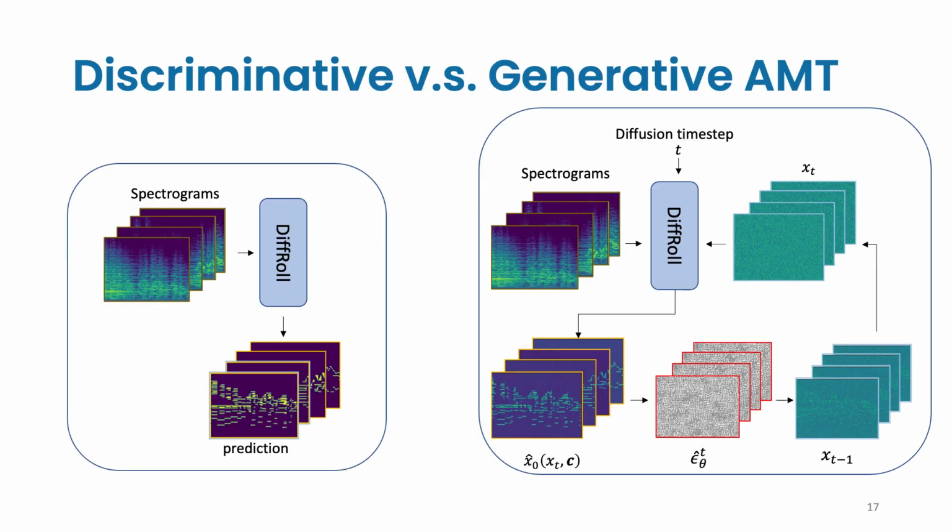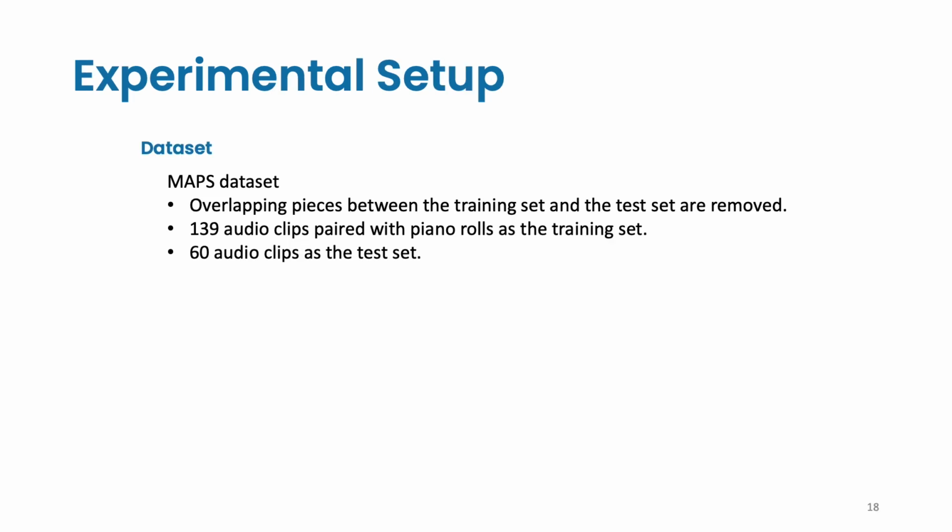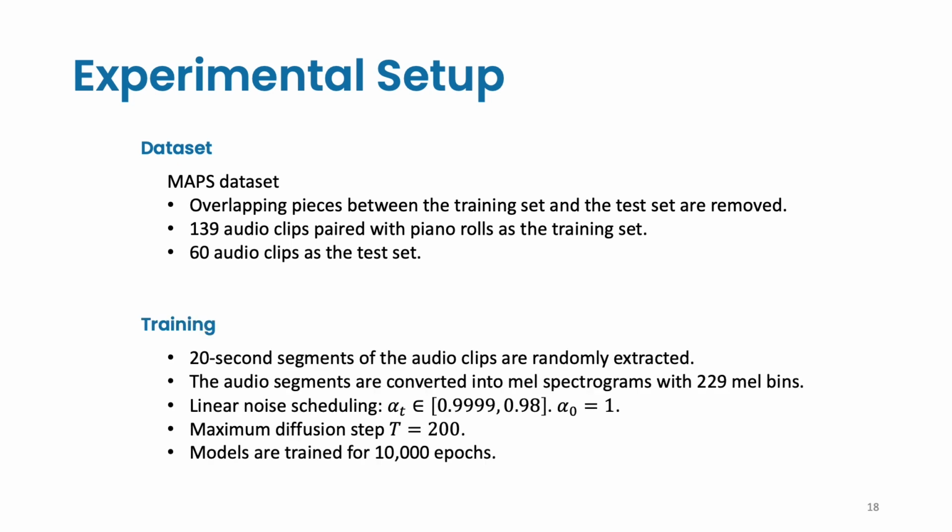Now, we want to compare the transcription accuracy between discriminative AMT and generative AMT. We use the MAPS dataset in our experiments. Following the existing conventions, we removed overlapping pieces between the training set and the test set, resulting in 139 training samples and 60 test samples. During training, 20-second segments of audio are randomly extracted and are converted into mel spectrograms. We use diffusion time step T equal to 200. All of the models are trained for 10,000 epochs.